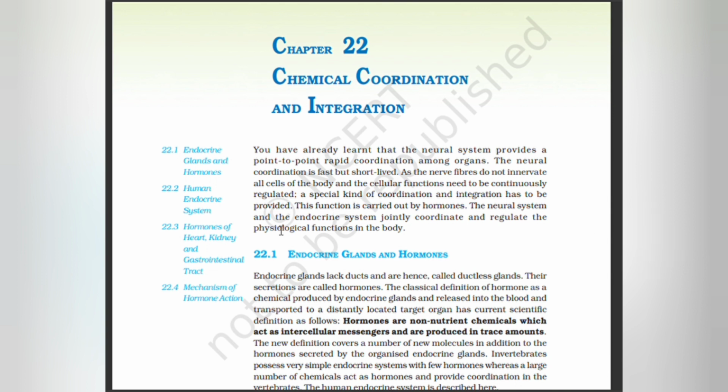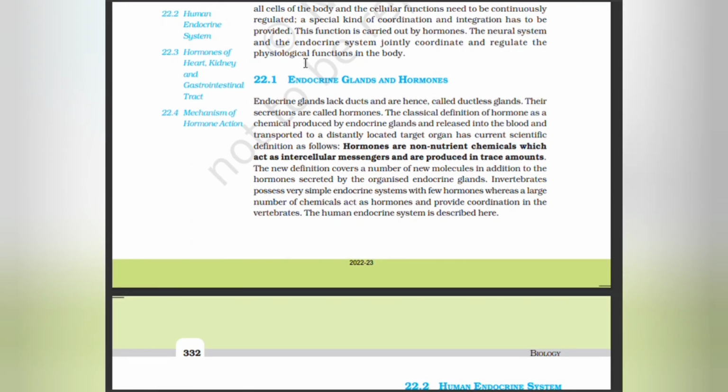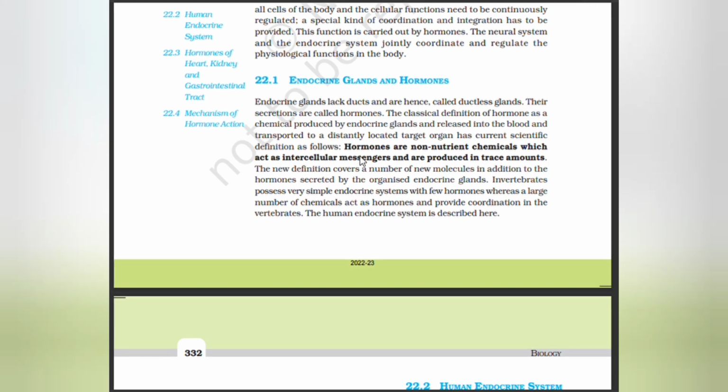The neural system and the endocrine system jointly coordinate and regulate the physiological functions of the body. So here the important word is hormones. Endocrine glands and hormones. Endocrine glands lack ducts and hence are called ductless glands. The endocrine glands, which lack ducts and are known as ductless glands, have secretions called hormones.